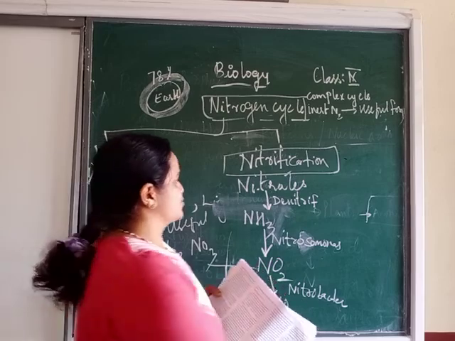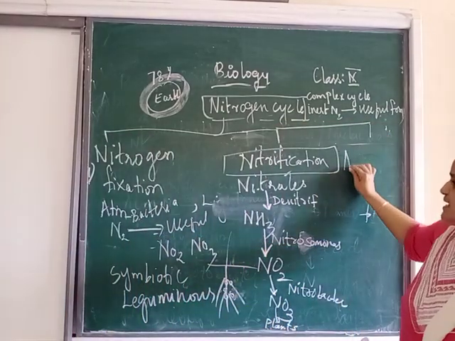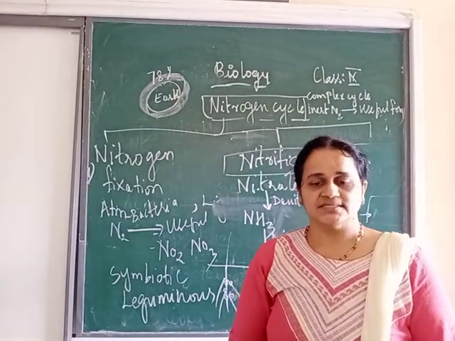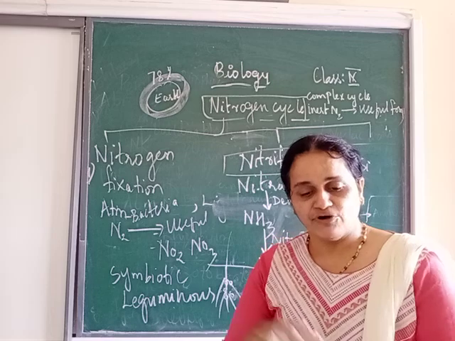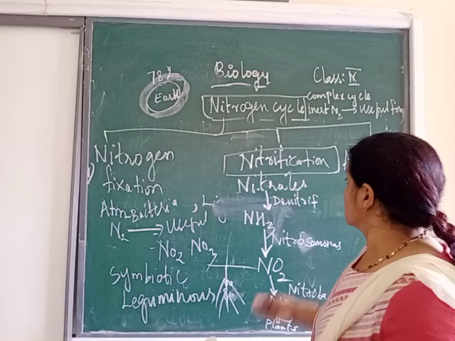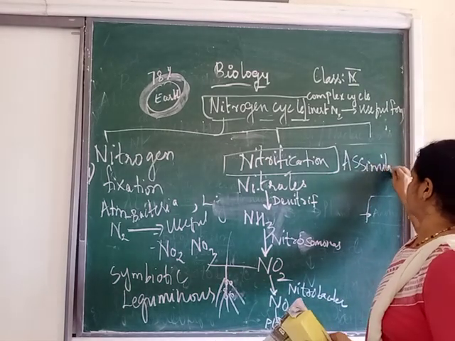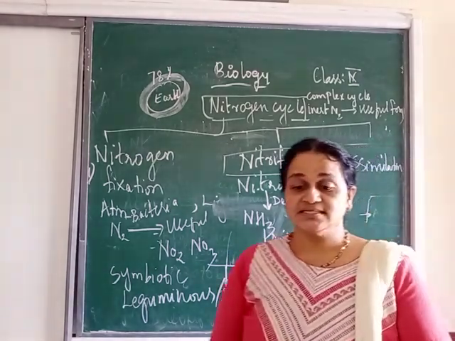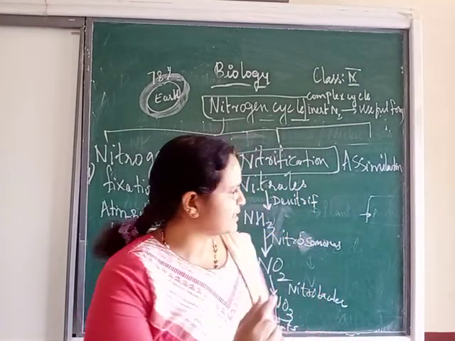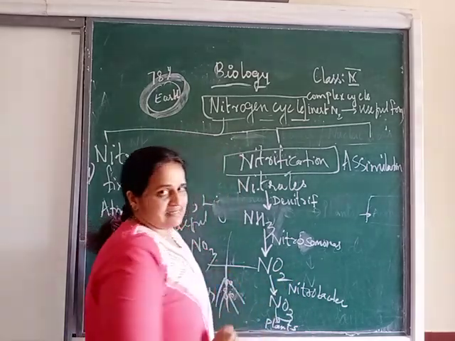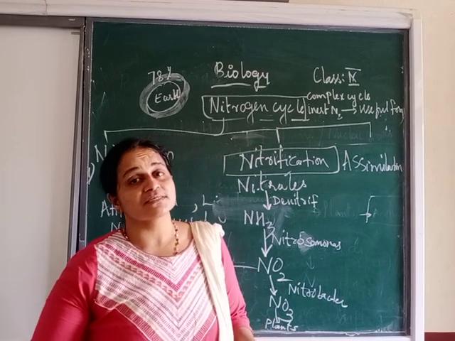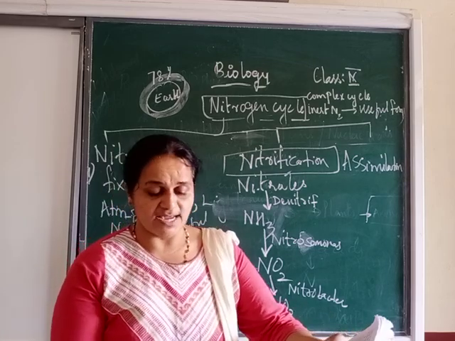The third stage of our cycle is assimilation. So there are 4 stages of the nitrogen cycle, and one more last stage also, that is, in total we have 5 stages of the nitrogen cycle. So assimilation, third stage. Assimilation here means whatever nitrogen is taken up by the plants, this nitrogen gets assimilated into which building blocks? That is proteins and nucleic acids.